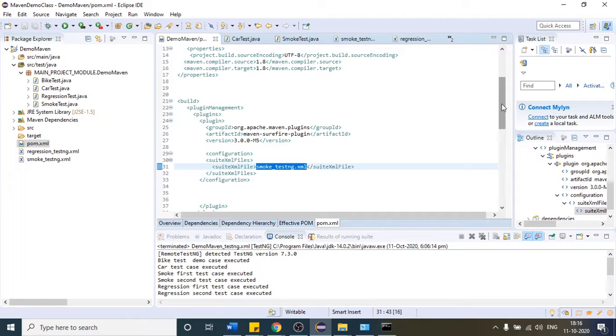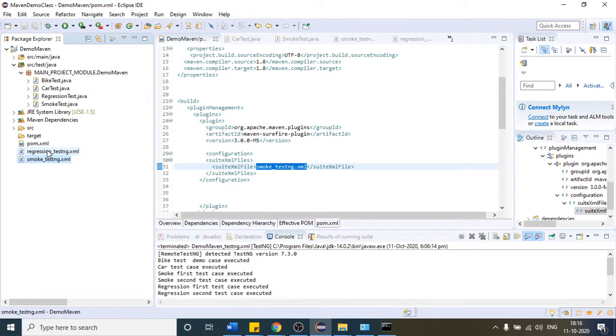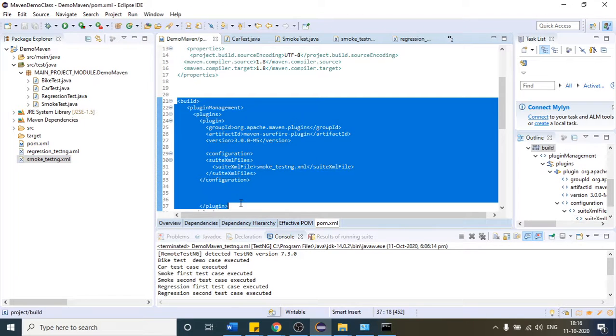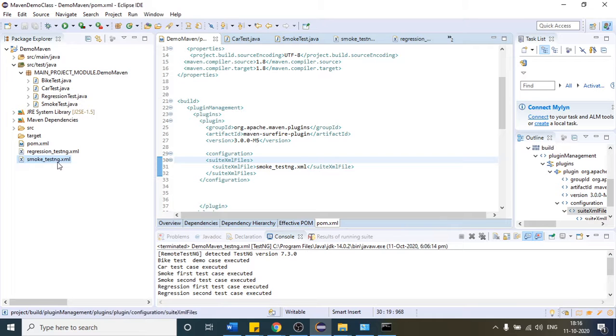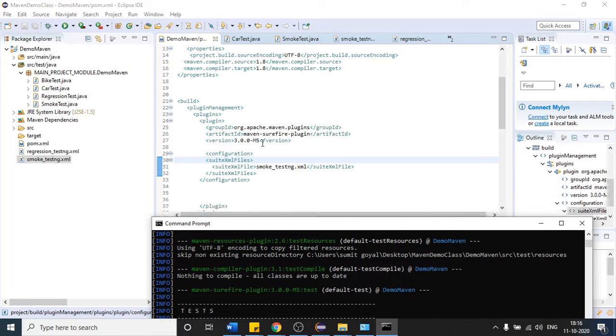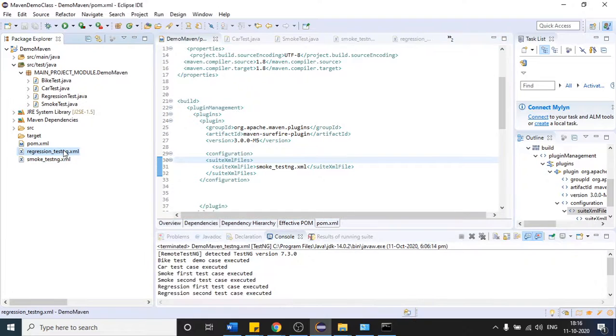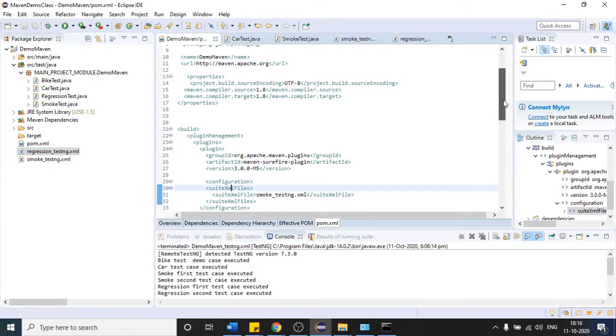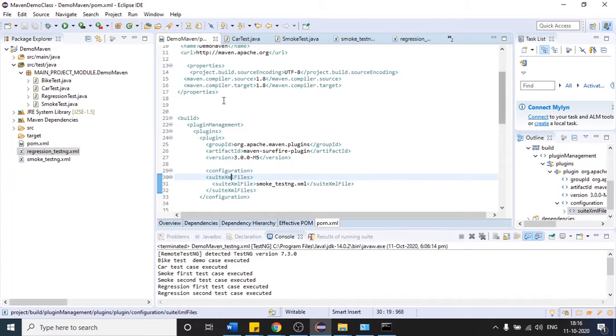So this is the particular case, when the client is changing his opinion every time, that the next day I have to run this and again I have to run this. So it is just changing. You should have some mechanism so that whatever the client commands you, you provide that command here and automatically any one of these two files will trigger. So if I have to do that,